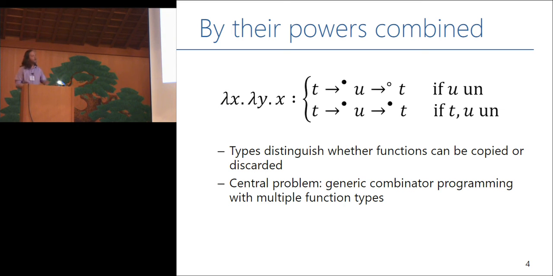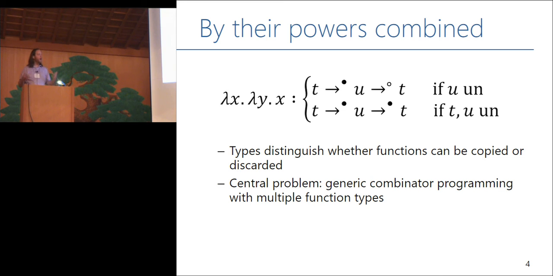And my point here is to say these are not the same type, right? We have types distinguishing functions, they're not the same type, and it doesn't depend in general on u and t. In this case, it depends on t, it doesn't depend on u. But the problem is not the arguments of the function, the problem is not the return value of the function, the problem is what the function's captured, the closure. Right? So we're going to need to have distinct function types, or function types that distinguish when functions can be copied and when they can't, when they've captured linear things and when they haven't.